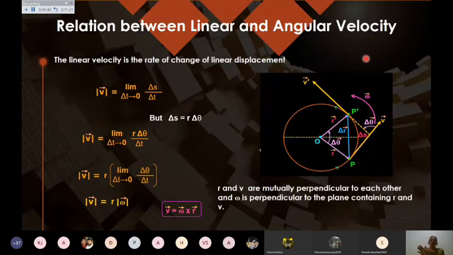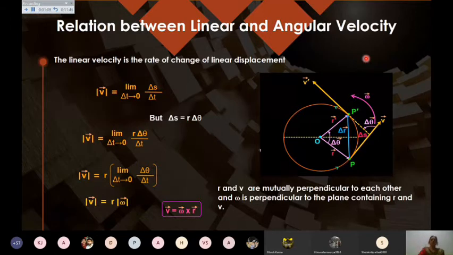If the body moves in the anti-clockwise direction, my thumb points upward, and this gives the direction of angular velocity. If the body is moving in the clockwise direction, then the thumb points downward, which means the angular velocity acts in the downward direction.